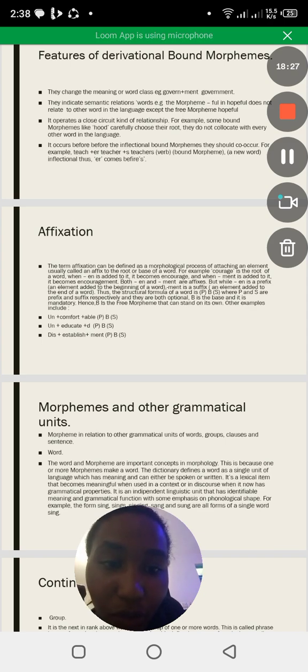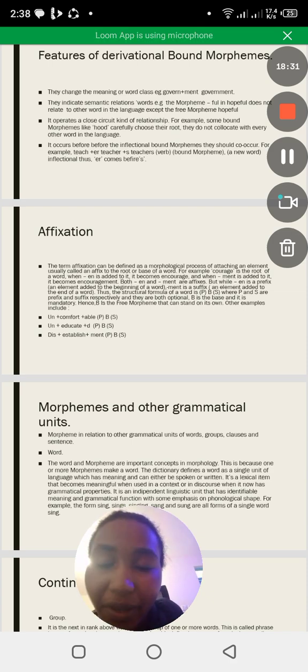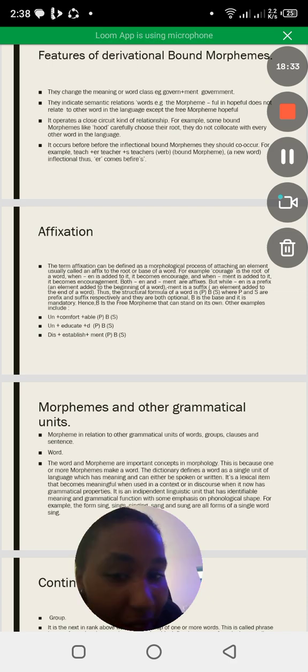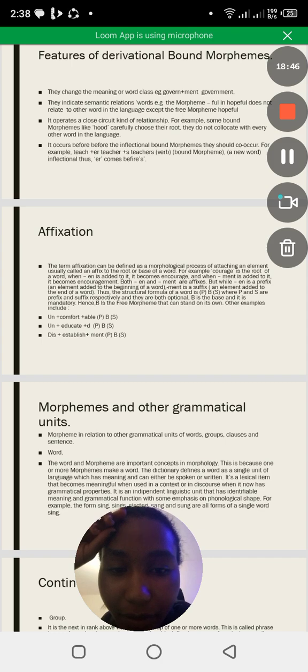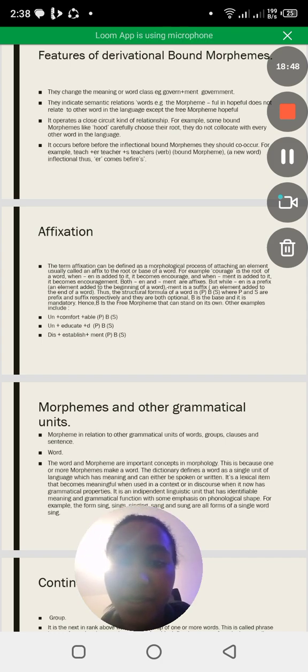But while en is a prefix, an element added to the beginning of a word, ment is a suffix, meaning it is an element that is added to the end of a word. Are we together? Thus, the structural formula of a word is prefix, base, suffix. P and S are prefix and suffix.